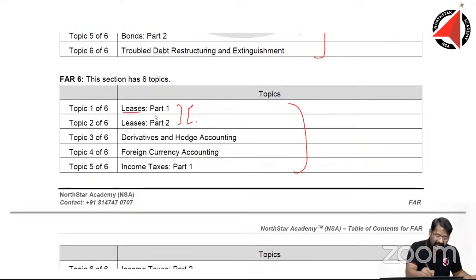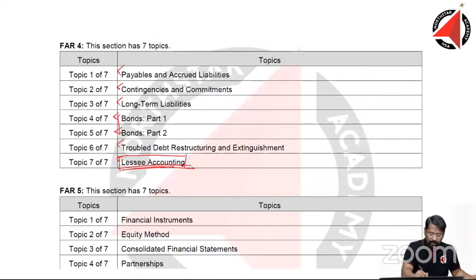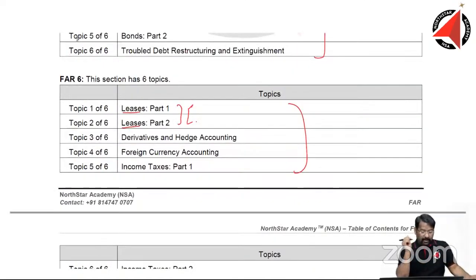This was the old syllabus, and this is going to be the new syllabus. Was it covered entirely in the old syllabus? Okay, let's look at it once again. Leases, it was very much covered.